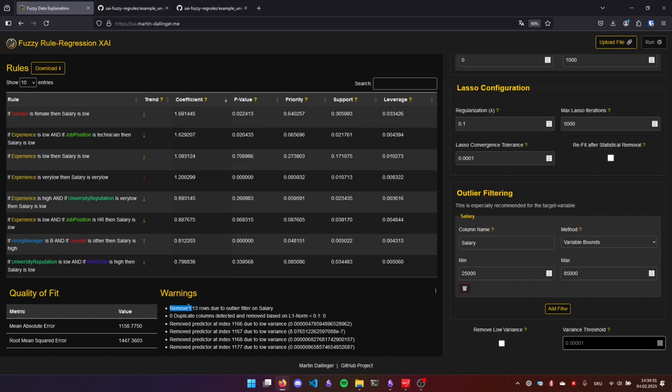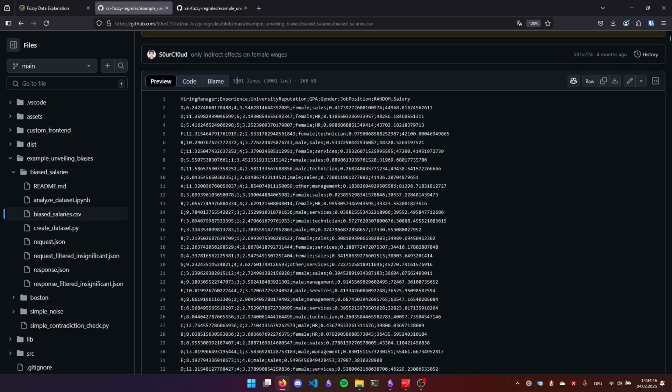Remove 13 rows. Why would you want to remove outliers? Well, outliers are really influential in regression, and you want a general tendency. You don't want the 13 outliers to heavily determine your regression results. You want the other 3001 minus 13 data points, or actually it's 3000 because there's one line which is only the header.